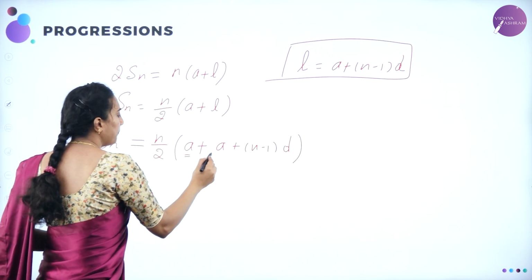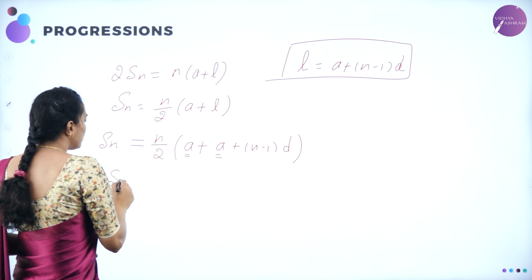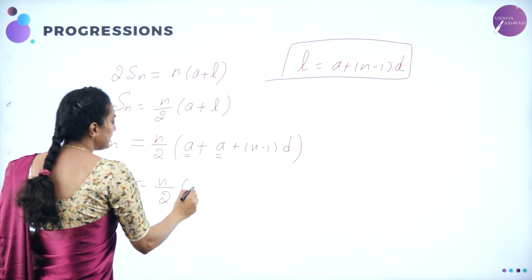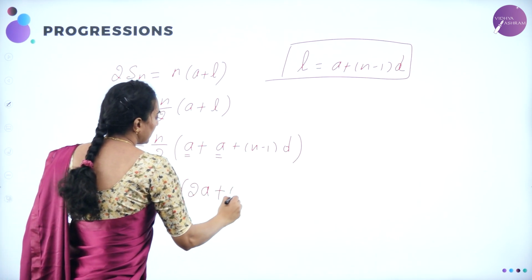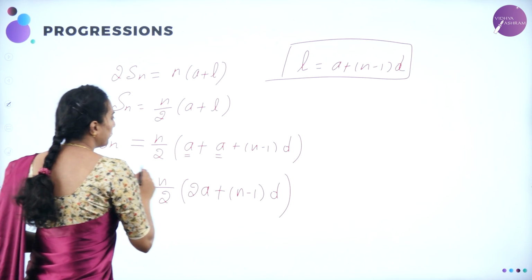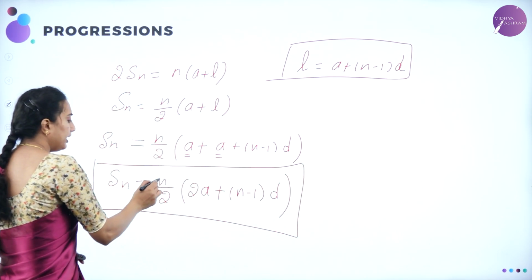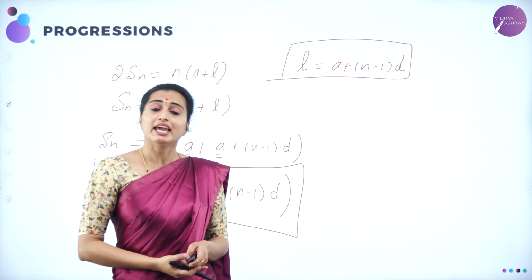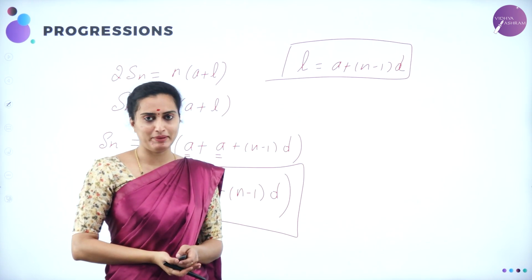Therefore, here A plus A gives you 2A. So Sn is nothing but n by 2 into 2A plus n minus 1 into d, where Sn is the sum to n terms and n is the number of terms. d is the common difference. A is the first term of an AP.